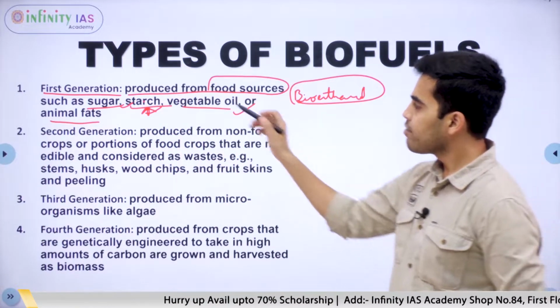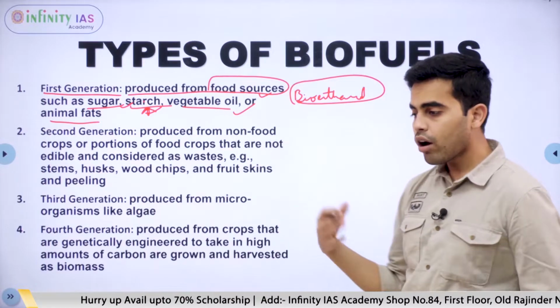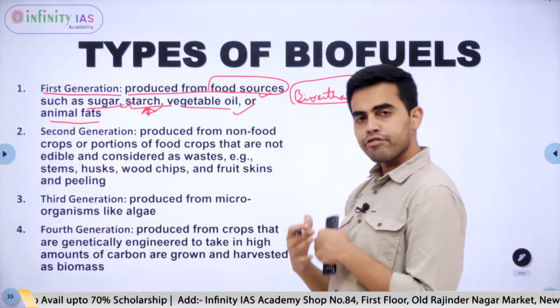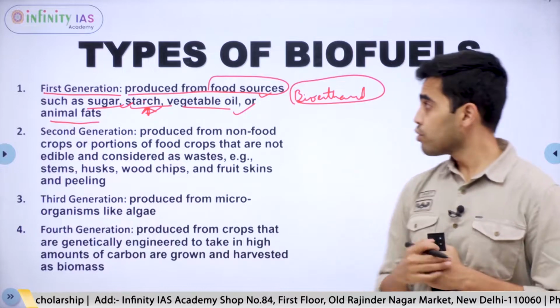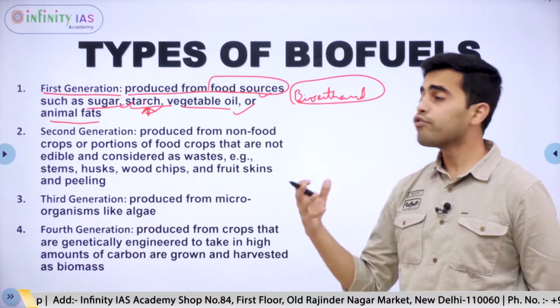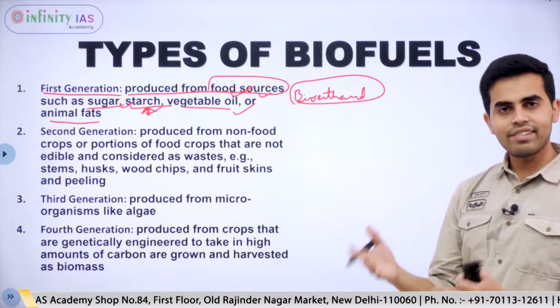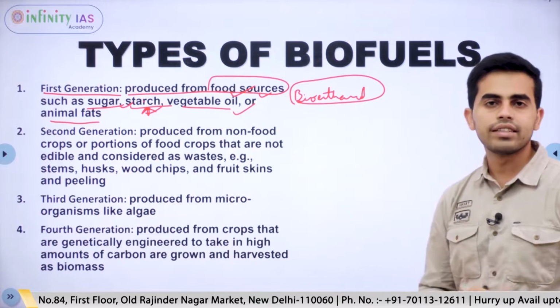That is, first generation biofuel is produced from food sources. We already have problems with food security. There is not enough for human beings or animals to consume food. So if we start producing biofuels from such food sources, it will not be as advantageous as we think it is. So it might lead to food scarcity.